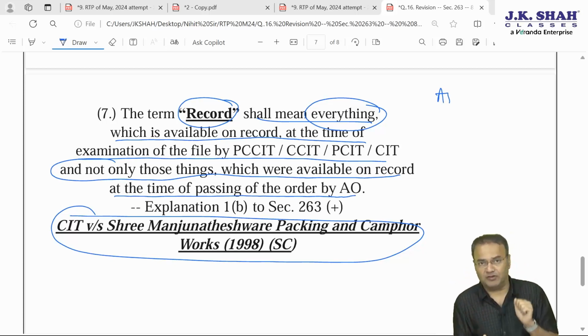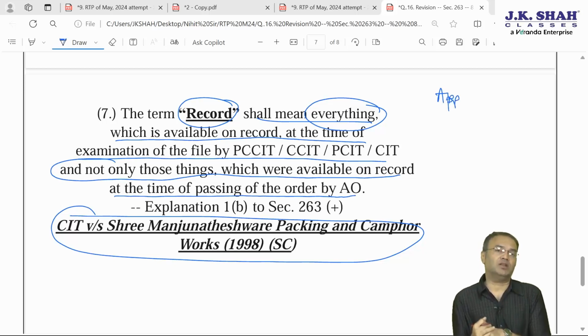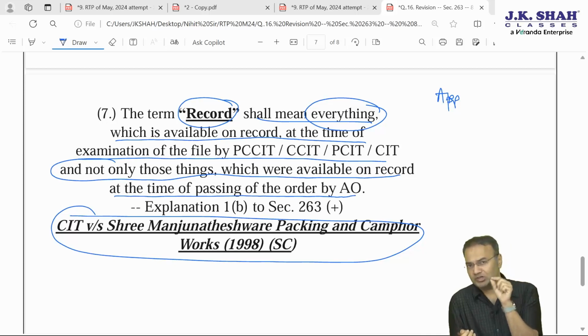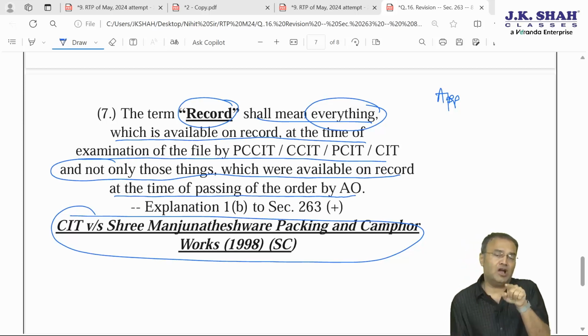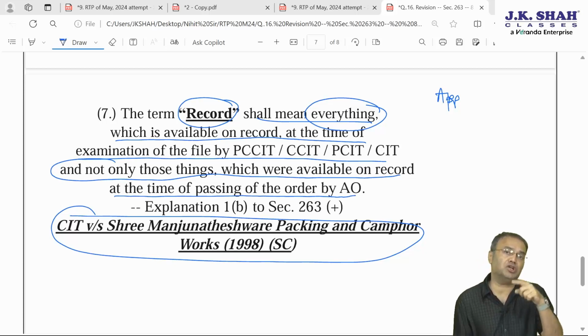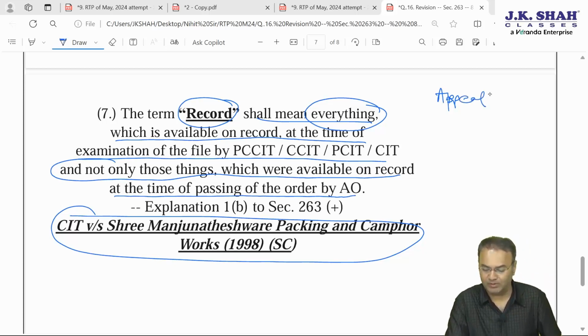There was a list of 15 powers in a tabular form I had covered. One of the points was whether there is a power to consider additional evidence or not. Additional evidence, additional material can be taken into account or not. The answer is strictly no. Additional material cannot be considered by CIT appeal, JCIT appeal or ITAT, nor can assessee produce them on record. Any evidence or any material which assessee did not produce at the earlier level cannot be produced now at the time of appeal before CIT appeal, JCIT appeal or ITAT.